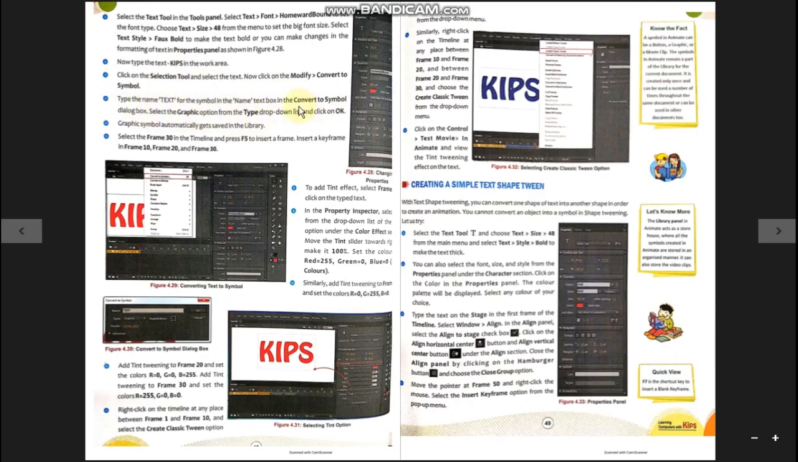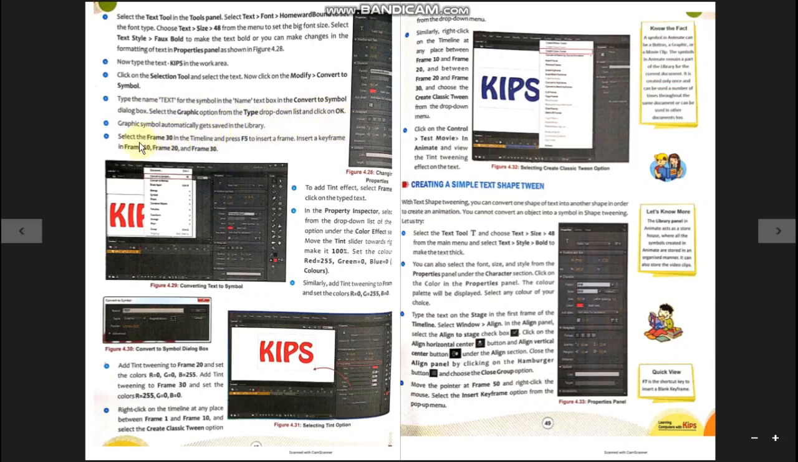or you can also press the shortcut of the convert to symbol command, that is the F8 key. When you press the F8 key, it will ask you the name of the symbol. Suppose here the user has given the name as text, so you can type any name of your choice and then click on the OK button to save it.